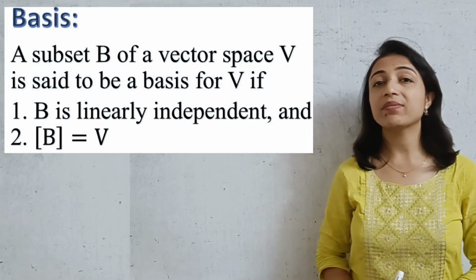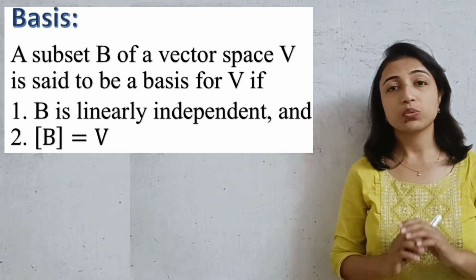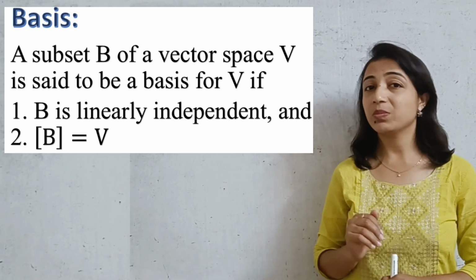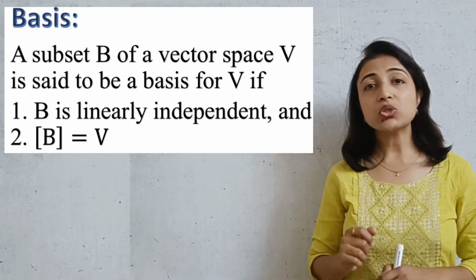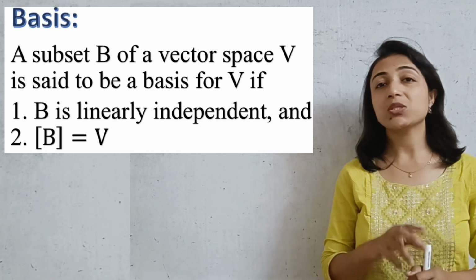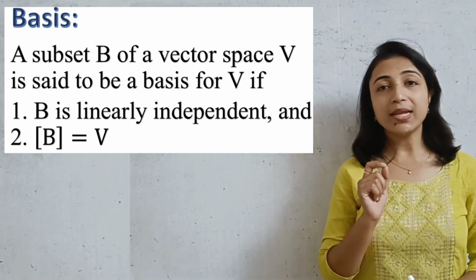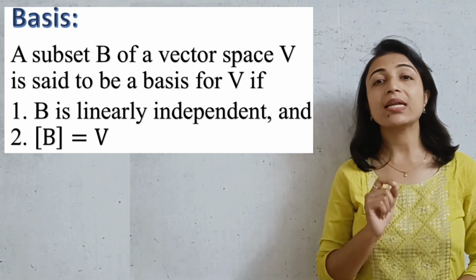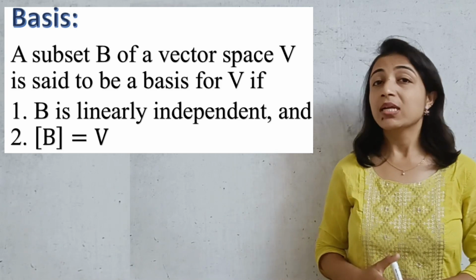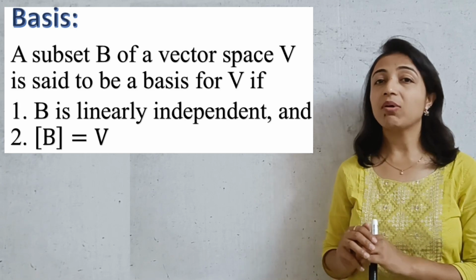Let's suppose we are given the set B, which is a subset of a vector space V. So we are considering one set B, which is a subset of a vector space V. Then this B is called the basis of vector space V if it satisfies two conditions. The first condition is that the elements contained in B must be linearly independent. That means set B is linearly independent. The second condition is that span of B equals V.